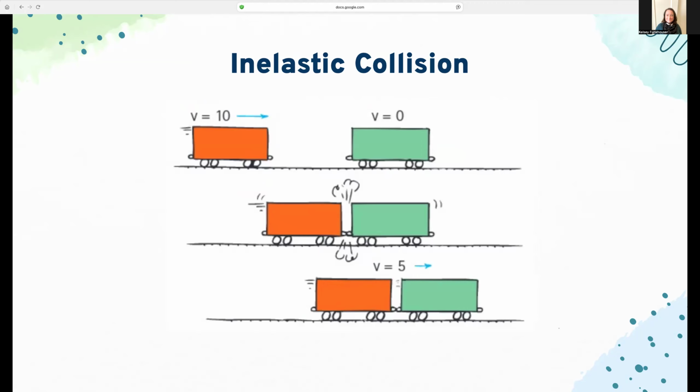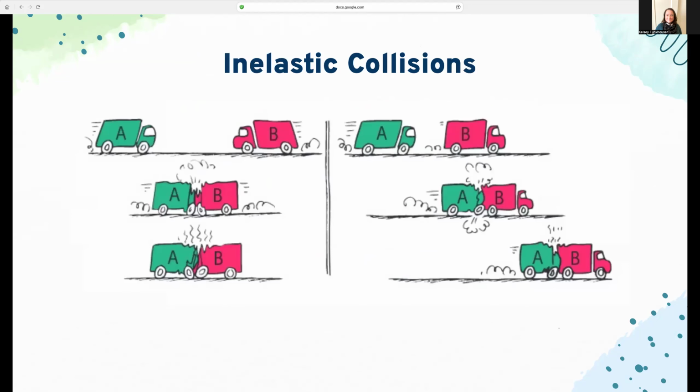And the start of it is not what makes it an inelastic collision. We already saw that you can have one object with no velocity and one object with velocity. That part's not what makes it different. What makes it different is that once they collide, they stick together. So our objects end up combined after the collision. That's an inelastic collision. And here's another example of how that can work: car crashes.